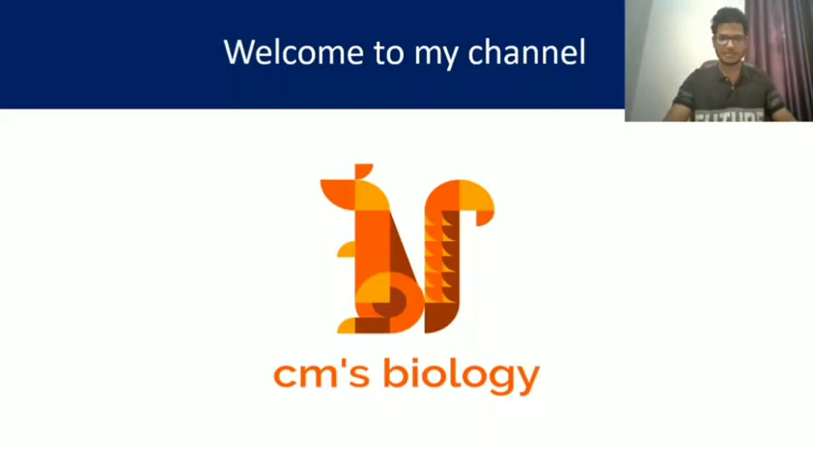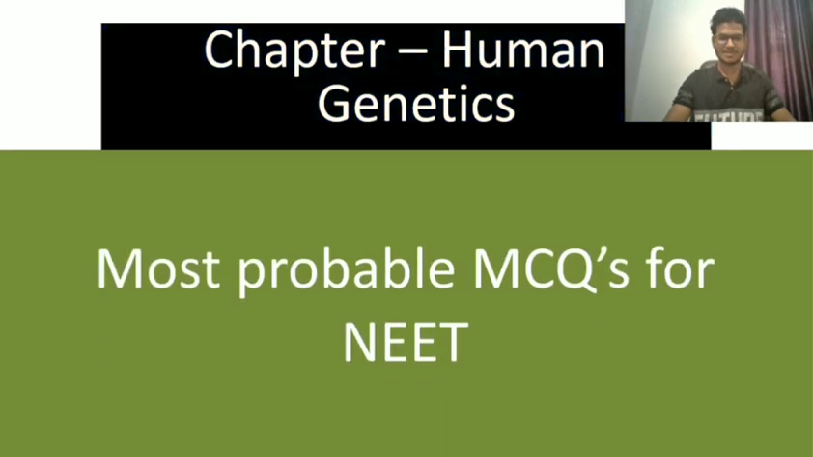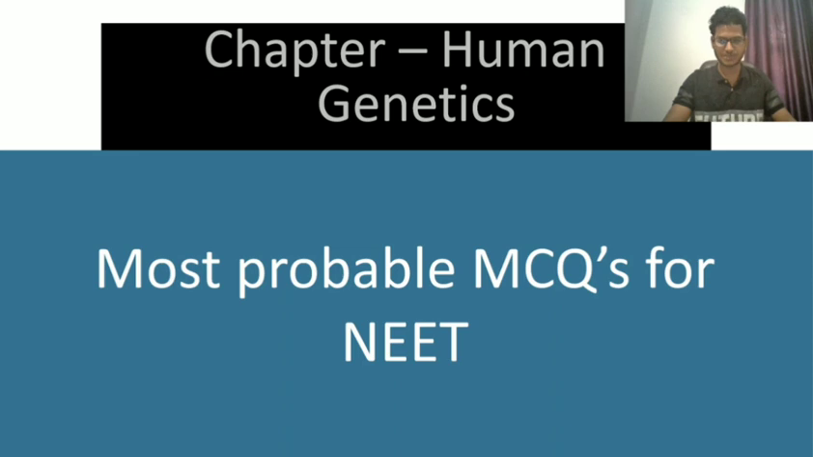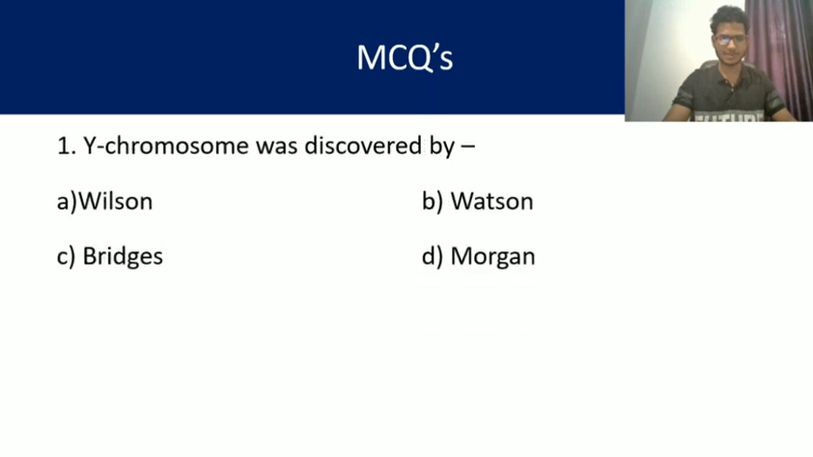So today we will discuss some important MCQs for NEET. So let's start. So my dear friends, today the chapter is human genetics and we will discuss the most probable MCQs for NEET. So let's start my friends. Number 1. Yes, MCQ number 1. Y chromosome was discovered by Wilson, Watson, Bridges or Morgan. So here the Y chromosome was first discovered by Wilson. Edmund Beecher Wilson is the right answer. So A, my dear friends.